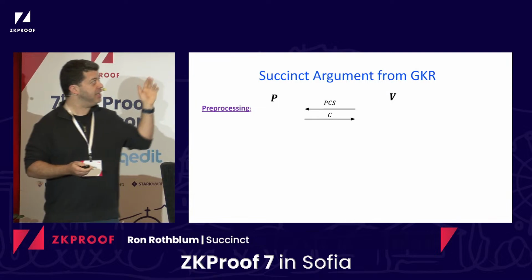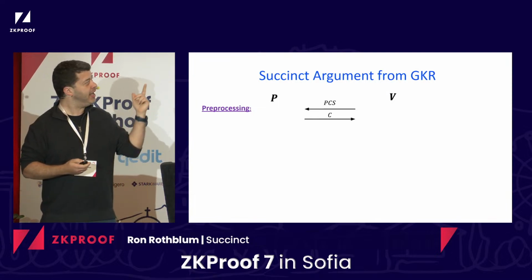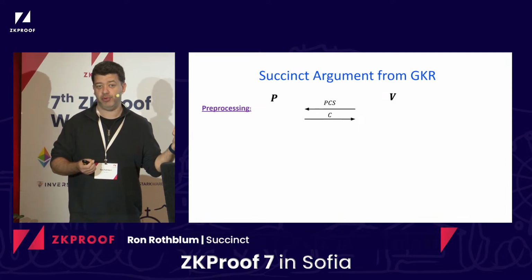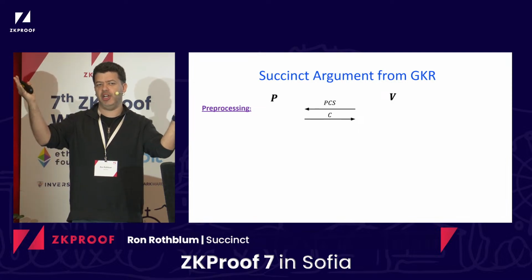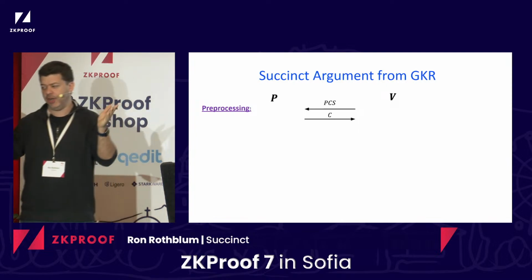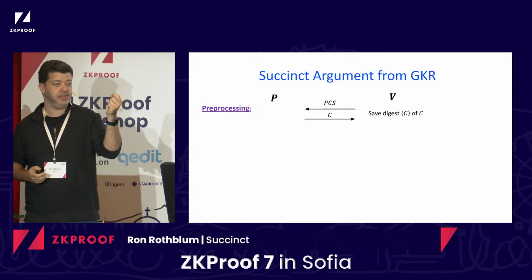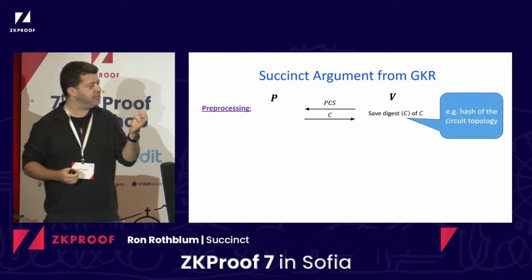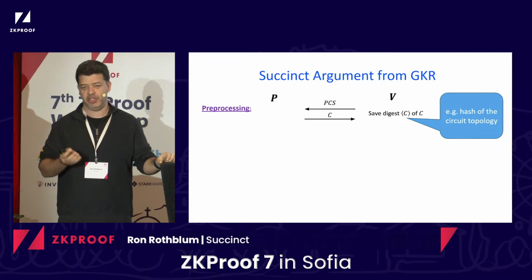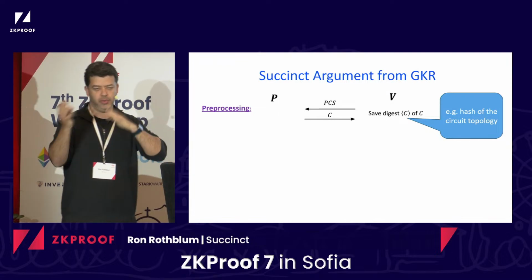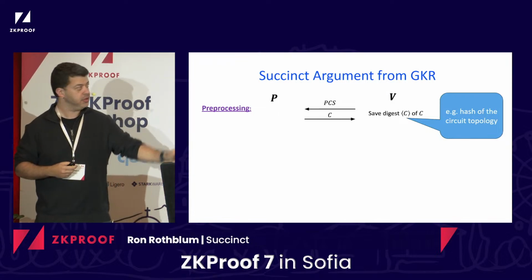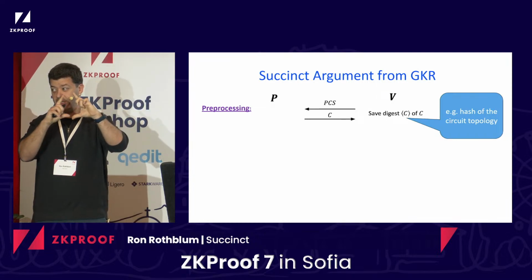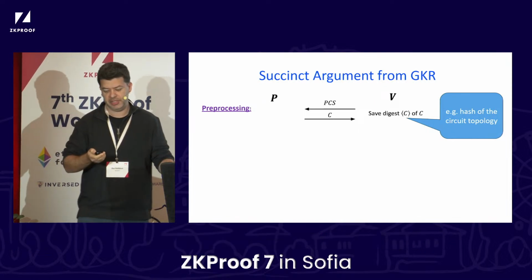Okay? So that's a setup phase, and eventually we're going to have an online phase that will depend on the circuit being proved, but the circuit being proved is very, very large. So the verifier doesn't want to keep it entirely, so it's only going to save some sort of digest that describes the circuit. A good way to think of it is some sort of hash of the circuit topology. Okay, so it says what's the wiring and what gates you have and so on. I'll denote this by bracket C. It's a short description or digest of the entire circuit. Cool, so this is the pre-processing step.